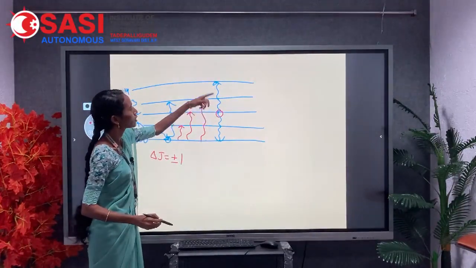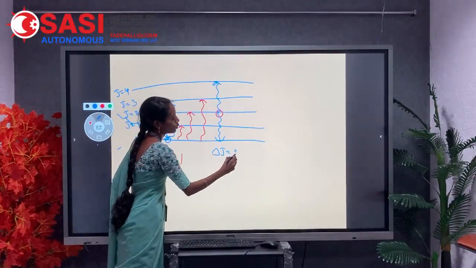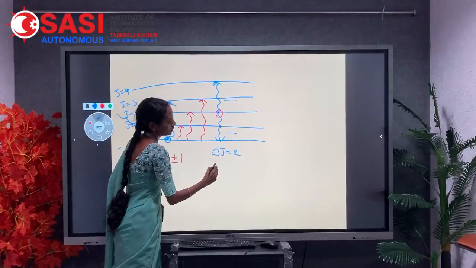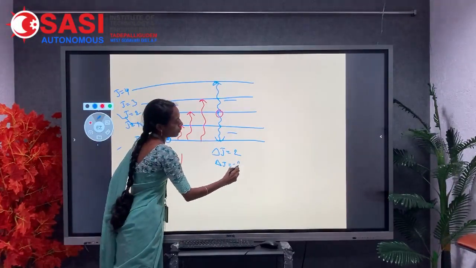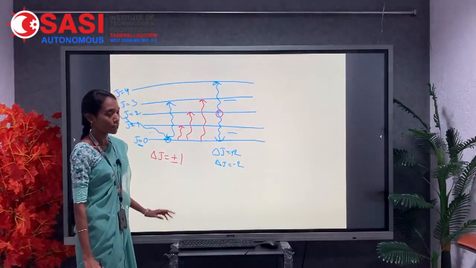Here the transition difference is delta J equal to 2, or delta J equal to minus 2. These are not allowed transitions.